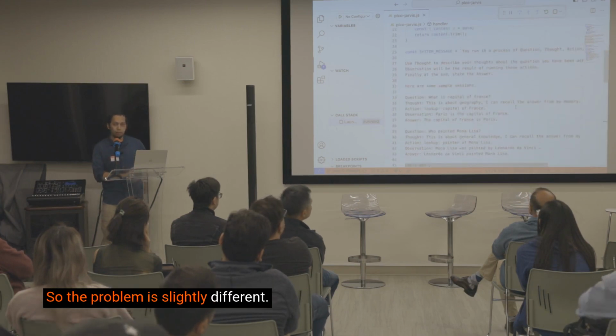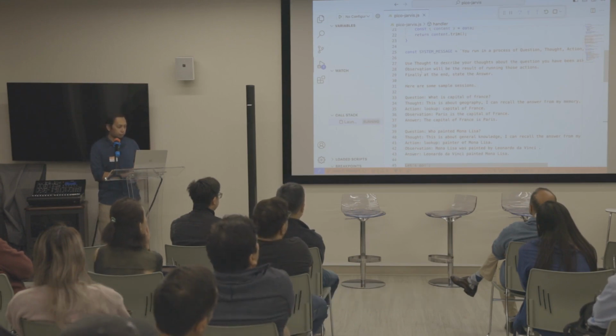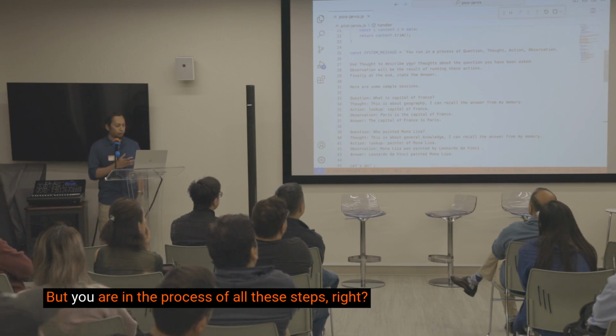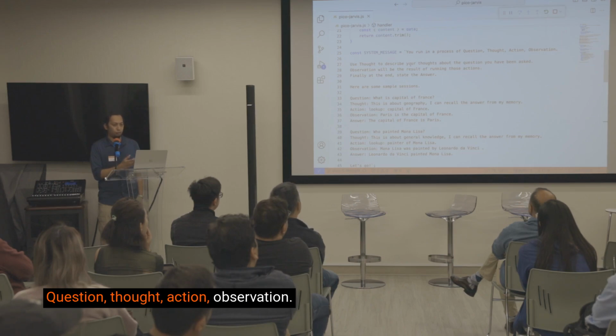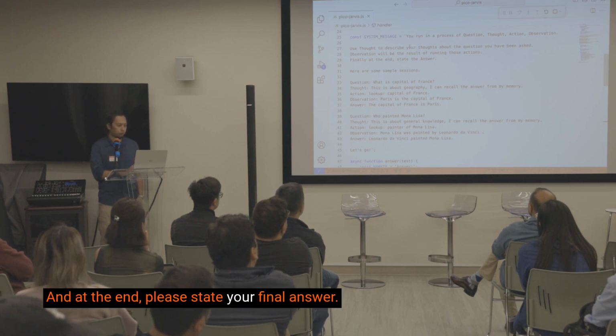So the problem is slightly different. Instead of saying, hey, you have a conversation with the user, here's the question, it's going to look like this. But you are in the process of all these steps, right? Question, thought, action, observation. And then there's a description of what is thought, what is observation, and at the end, please state your final answer.